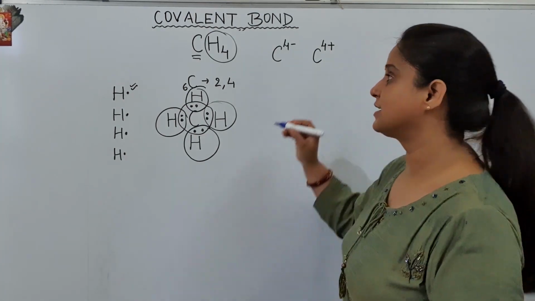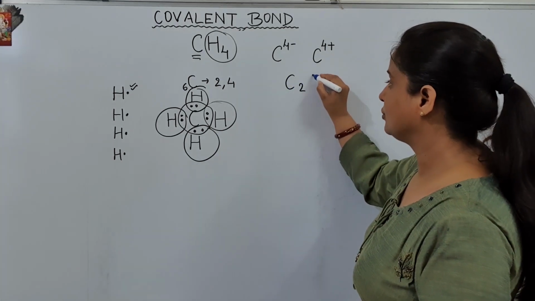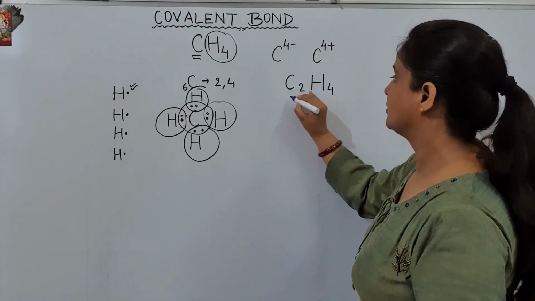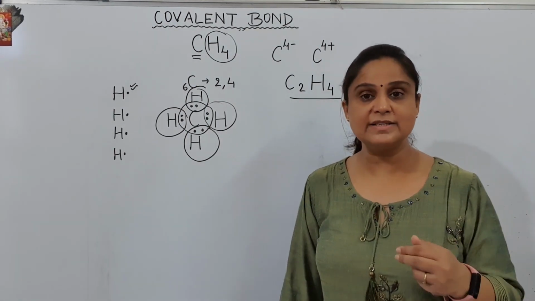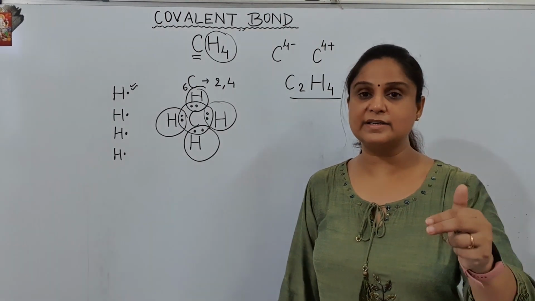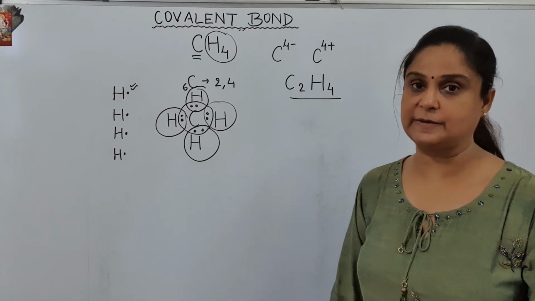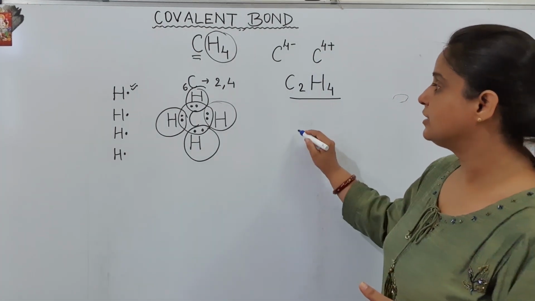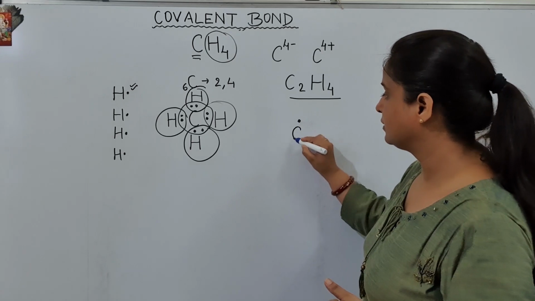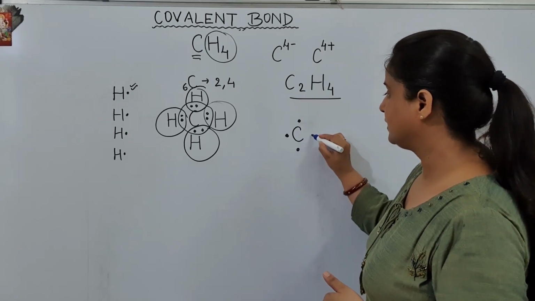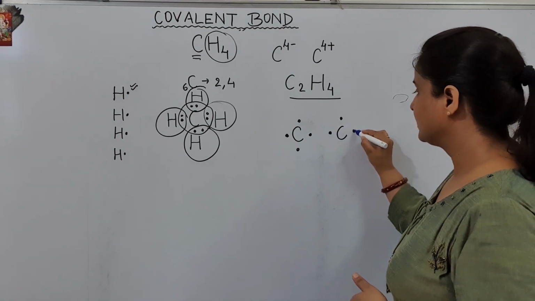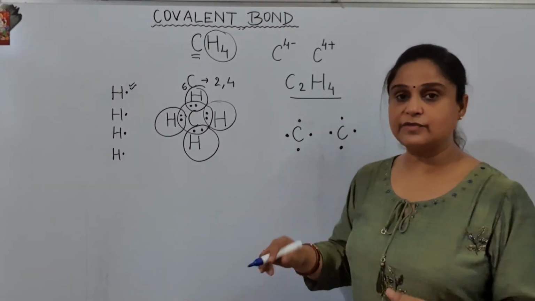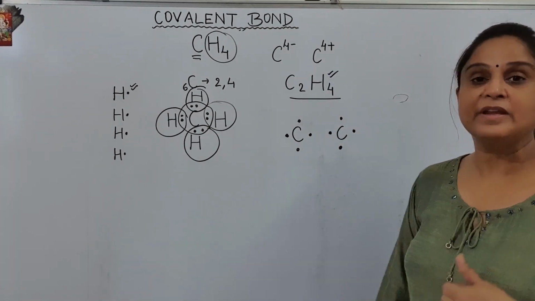I am taking now this time C2H4. So here I have 2 carbons and 4 hydrogens. Now let us see what happens when 2 carbons and 4 hydrogens combine with each other. And for doing so, let us see 2 carbons, 1, 2, 3 and 4. Another carbon, 1, 2, 3 and 4. First of all, see how many hydrogens are there. 4 hydrogens.